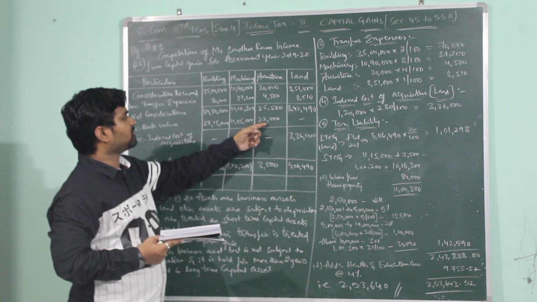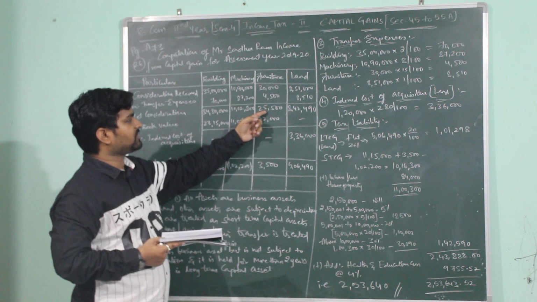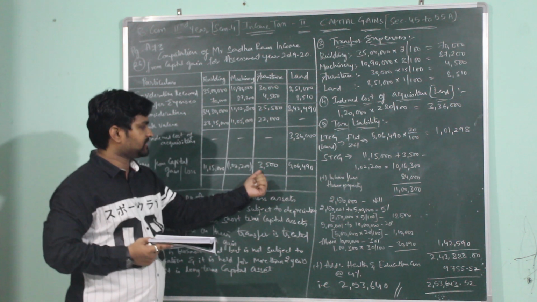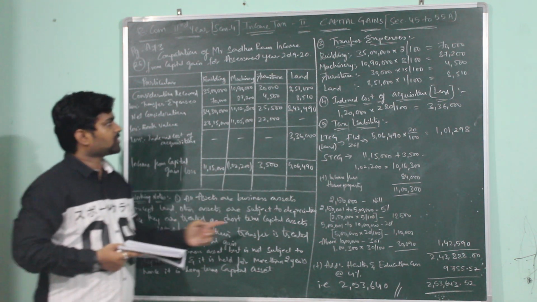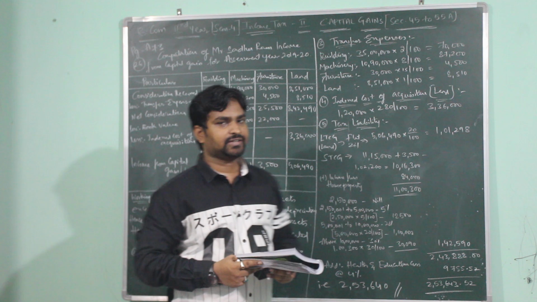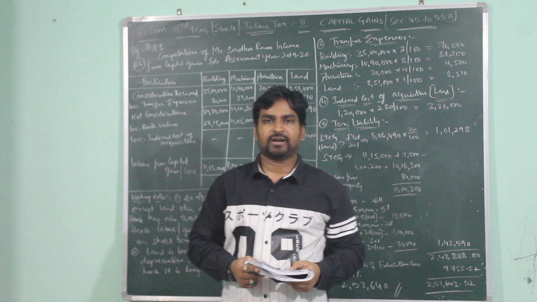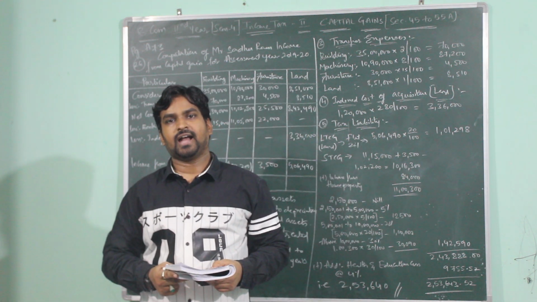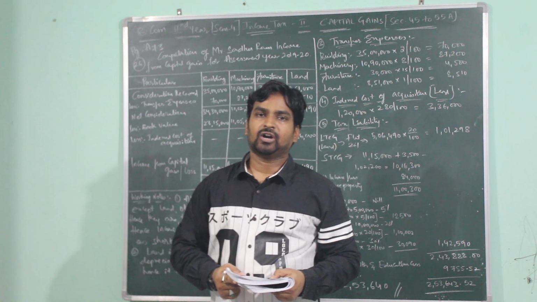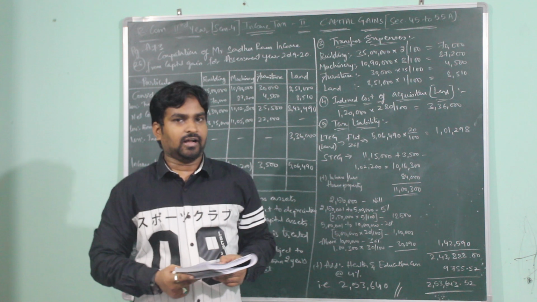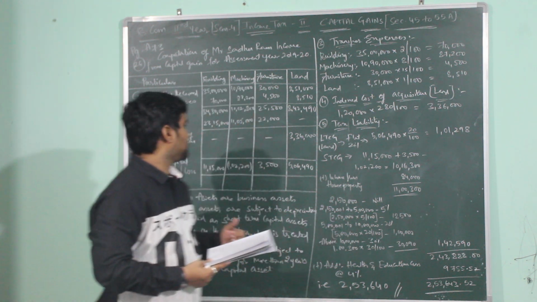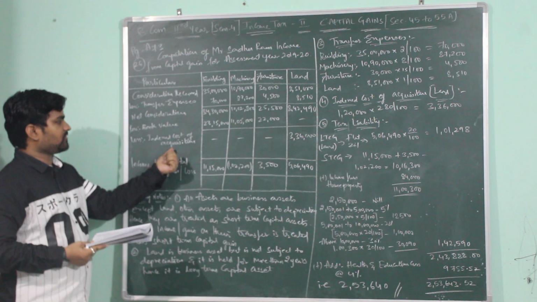This 22,000 book value will be subtracted from net consideration 25,500 and the answer is 3,500, which is income from capital gain. Now coming to land. Land is held by the assessee for business use, but it is not a short-term capital asset. As it is held by the assessee for more than 2 years, it will be treated as long-term capital asset. And for long-term capital asset, we cannot use book value. We need to find indexed cost of acquisition.